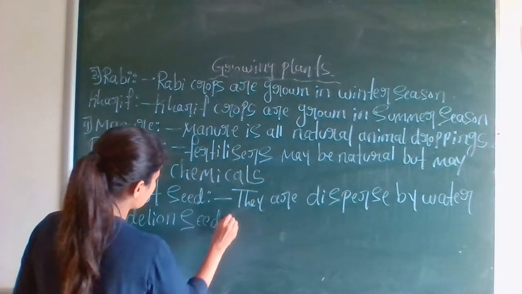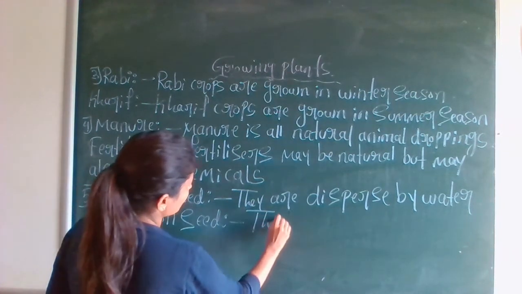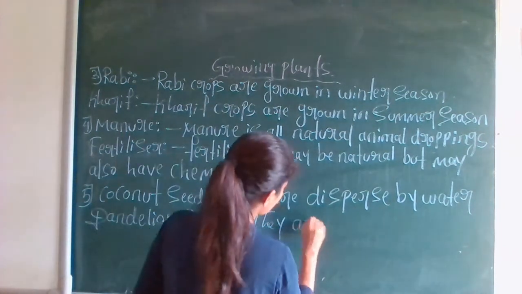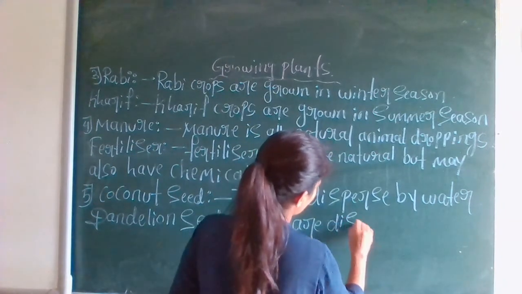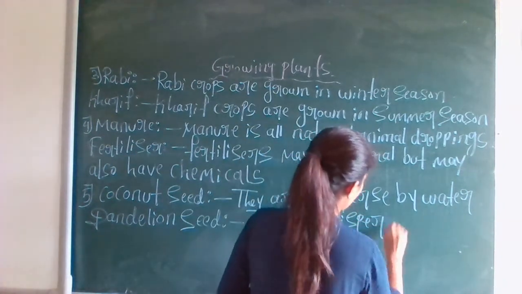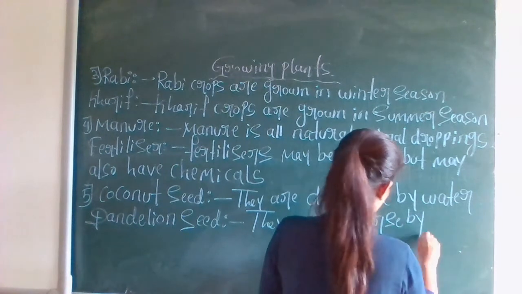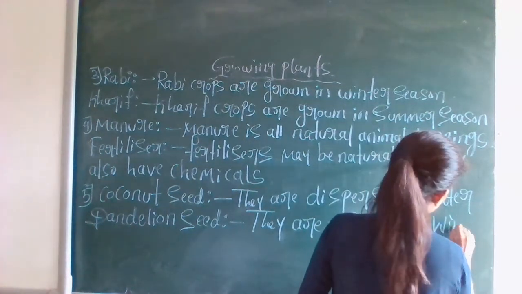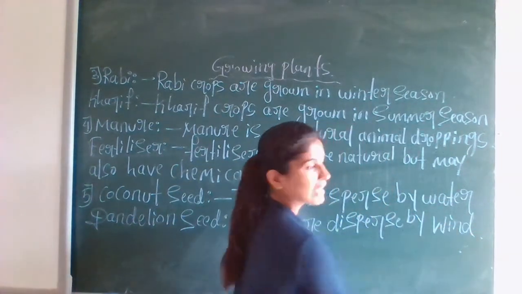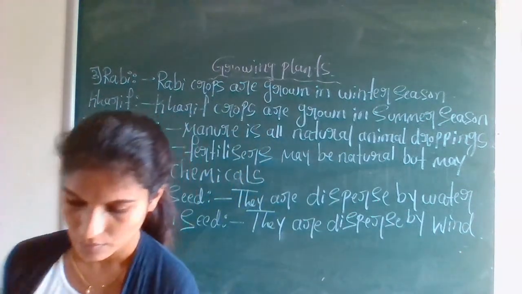So how can the dandelion seed disperse? They are dispersed by wind, because they are having very lightweight body. Okay, this is the difference.